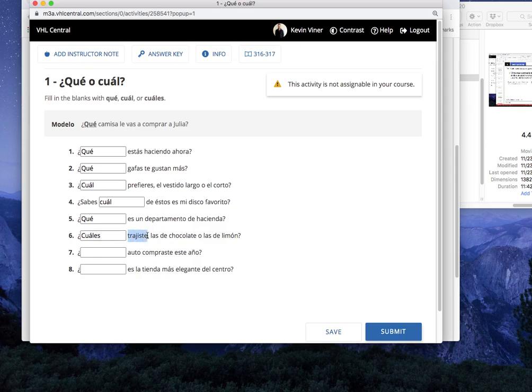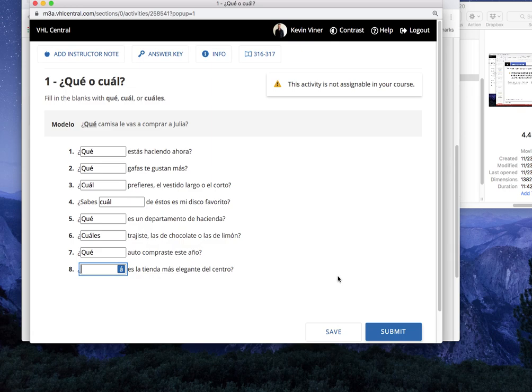This is a verb. It's not a noun, so we don't have to say que. And how do we know that's plural? Because here, las de chocolate or las de limón. So that's telling us that you want to know which of these, right? Meaning more than one. Okay, 7. Blank auto compraste este año. Pause. And we're back. Que. Why? Because auto is a noun. Que always goes in front of a noun.